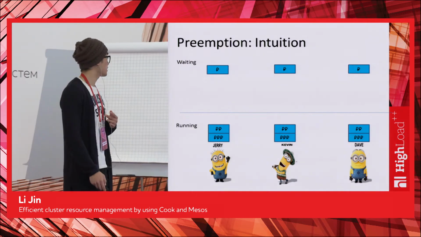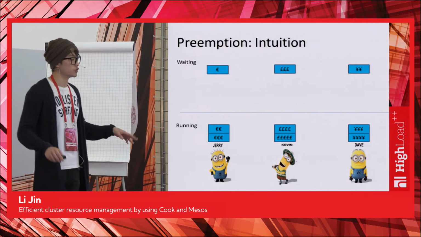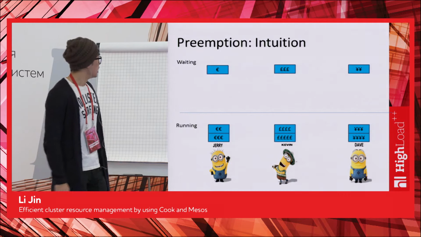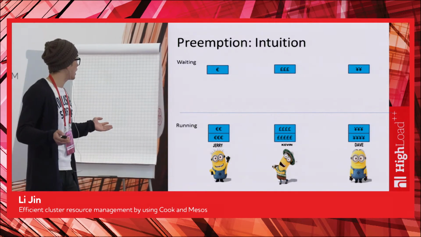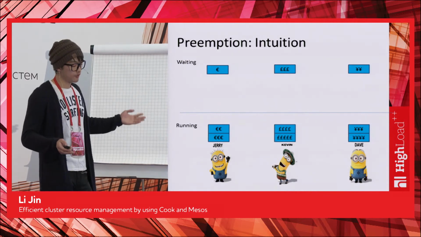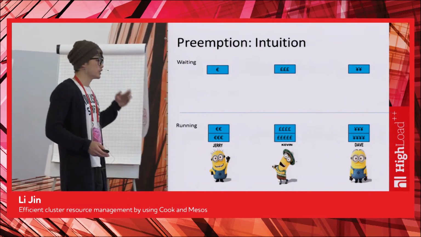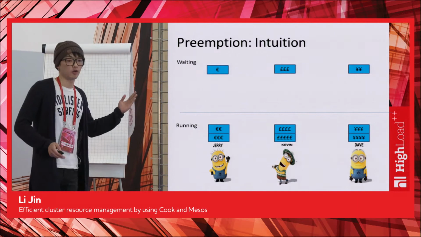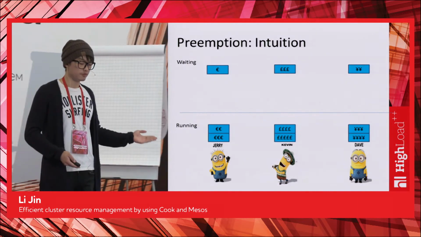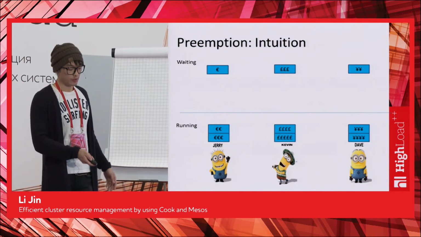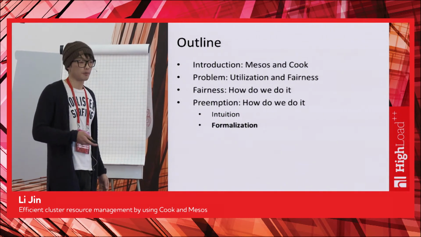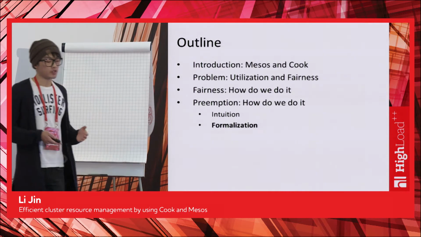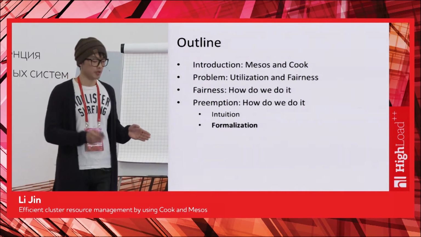So we end up like this, and we revert it back to the user importance notion. So here, two things. First, we have reached the allocation we want to reach in the first place. And second, we are running the most important task for all the users. So this is great. This is exactly what we want to do. And next, I'm just going to talk about formalization. How do we actually put this into math and computer and programs?